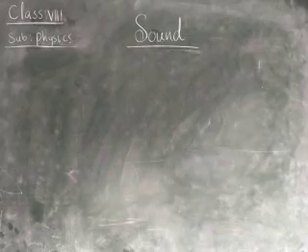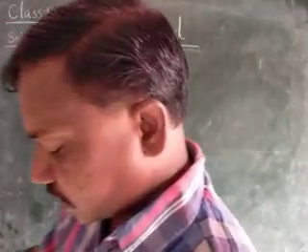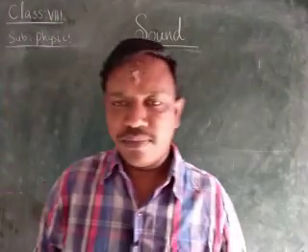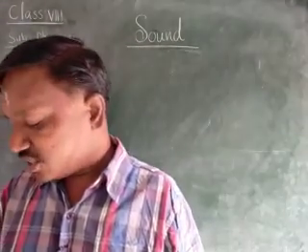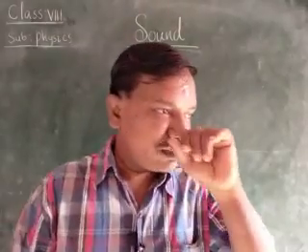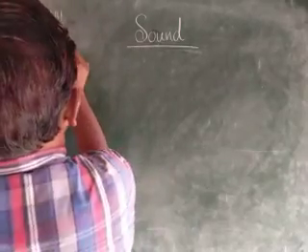Okay, right. Now, see here, children. Our ear consists of three sections: the outer ear, the middle ear, and the inner ear, children.